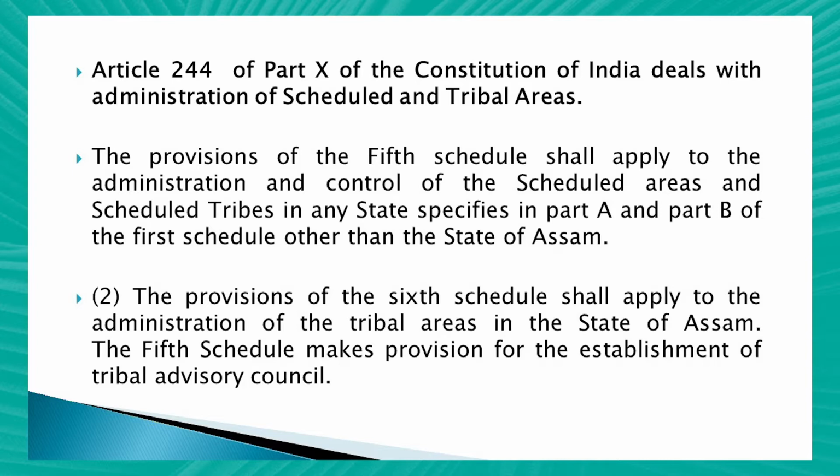So the 5th Schedule deals with states other than Assam. But the provisions in the 6th Schedule shall apply to the administration of the tribal areas in the state of Assam only. The 5th Schedule makes provision for the establishment of Tribal Advisory Councils. These 5th and 6th Schedules are very important.